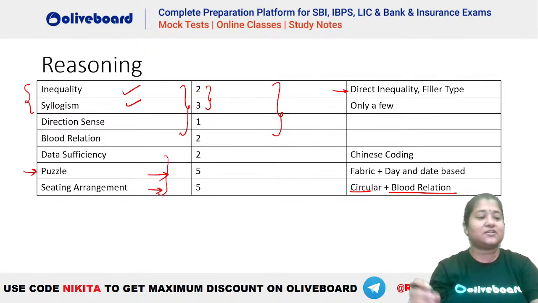Direction sense, blood relation, depending on your comfort level. If you are not comfortable with blood relation, let's say अगर आपको वहां पर प्रॉब्लम आती है, then it's better to go for direction sense, or for that particular fabric and day and date based puzzle. ठीक है, सीटिंग अरेंजमेंट वाला तो नहीं करना चाहिए था, because it was a very lengthy puzzle and there were questions of blood relation. मतलब वहां पर आपको ब्लड रिलेशन पहले बना के फिर सर्कुलर अरेंजमेंट करना था. So always choose the best possible questions only, which will give you the maximum marks.